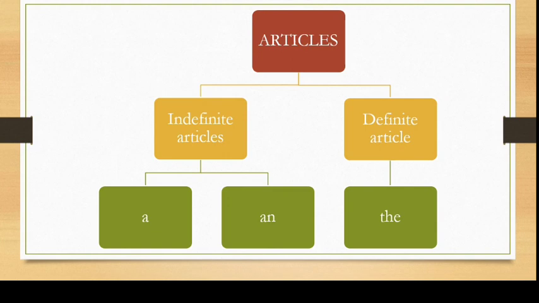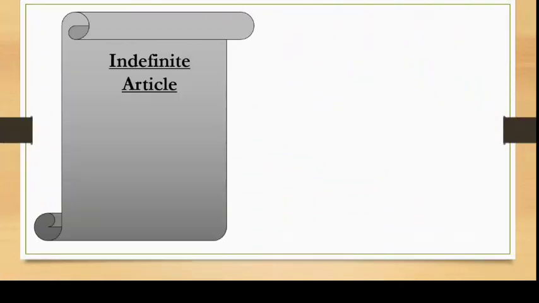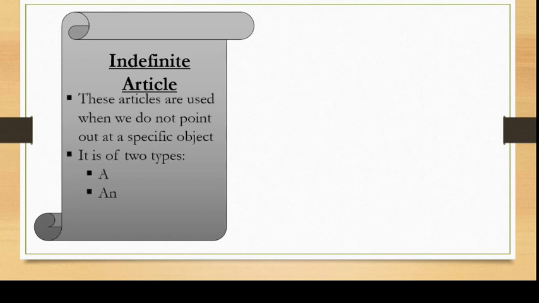Okay. So, first of all, let's see what are indefinite articles. These articles are used when we do not point out at a specific object. Means when we are not talking about a particular thing or we are not talking about any specific thing, then we use indefinite articles. In this, we use two words, a and an.